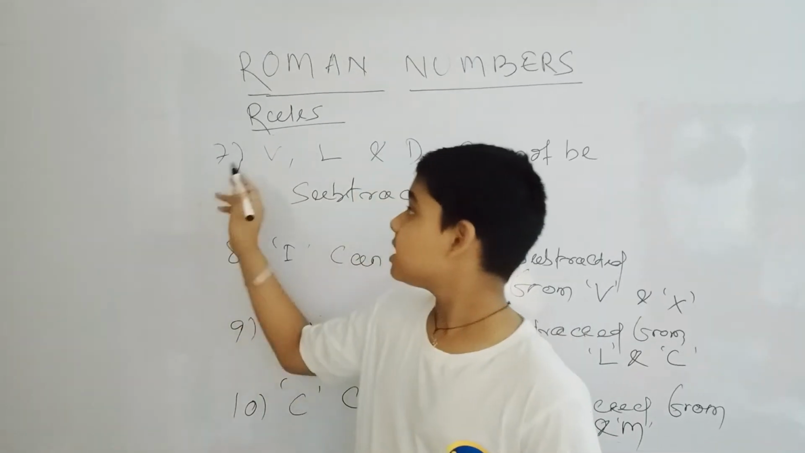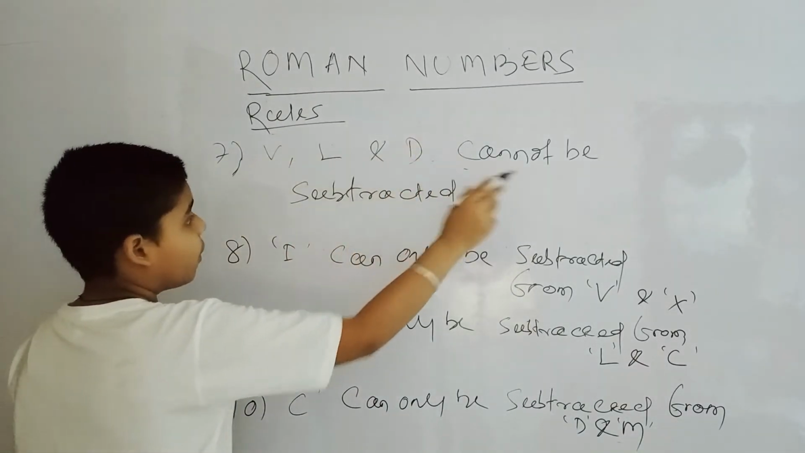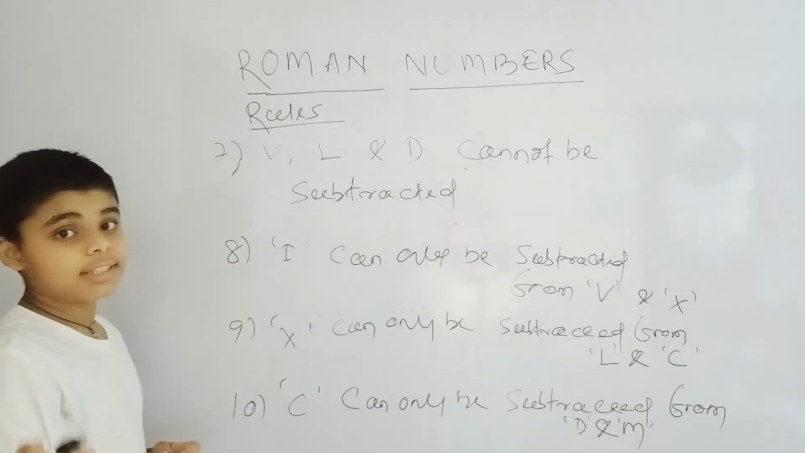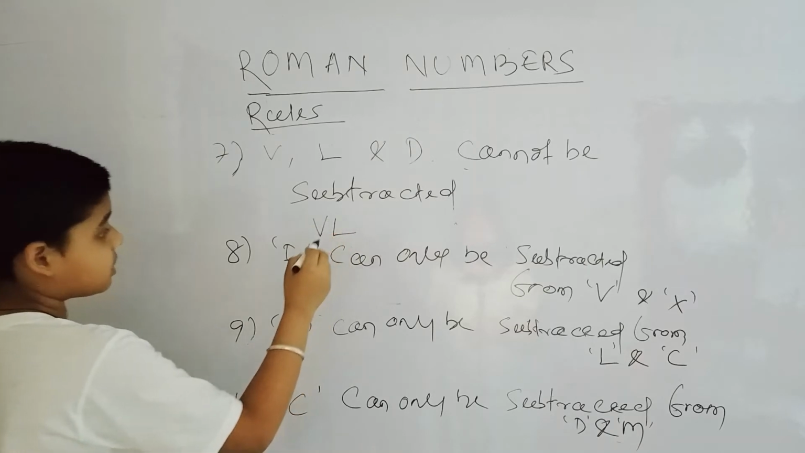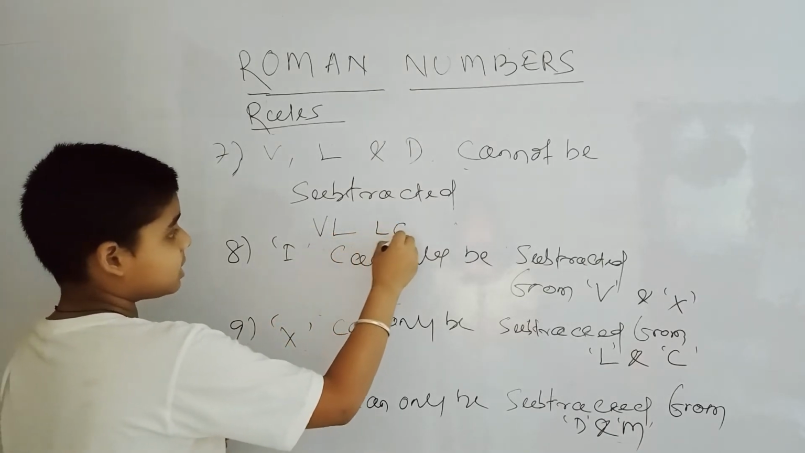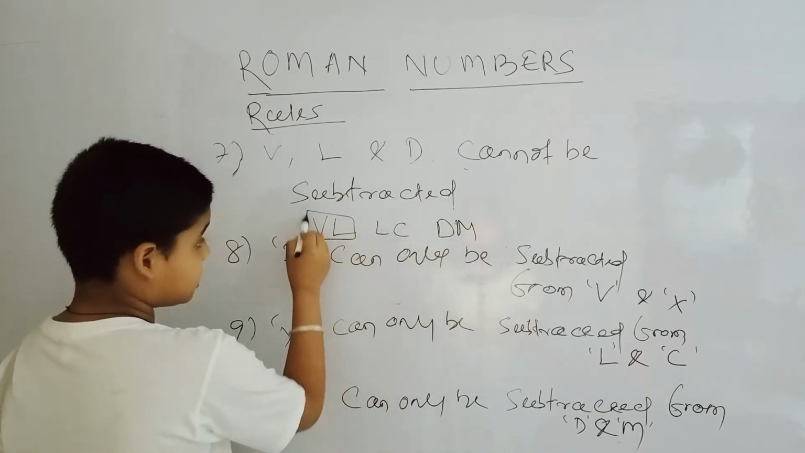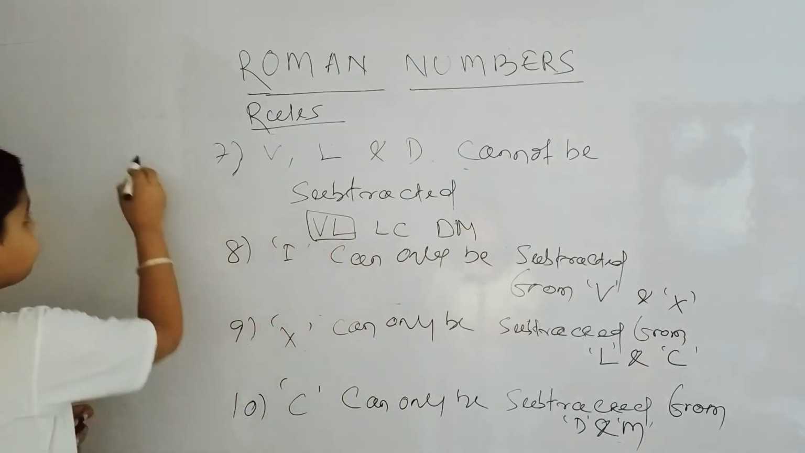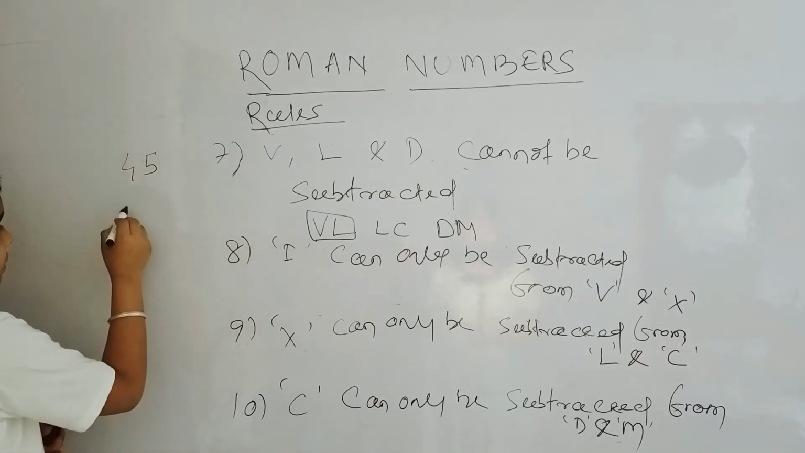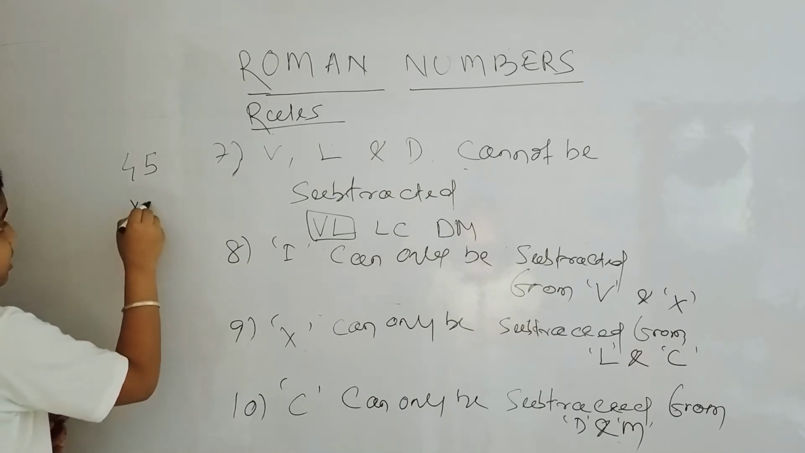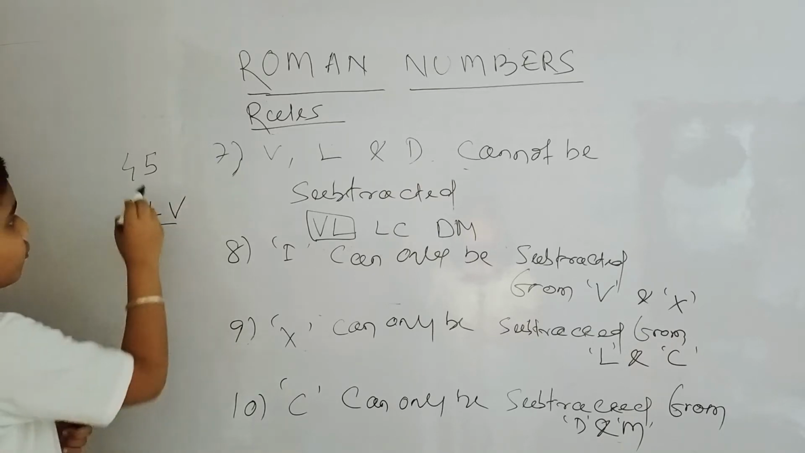So let's see our seventh rule. Our seventh rule is V, L and D cannot be subtracted from any other number. Like we cannot write VL or LC or DM. VL is representing 45, but the right number for 45 is XLV. This is the right number for 45.